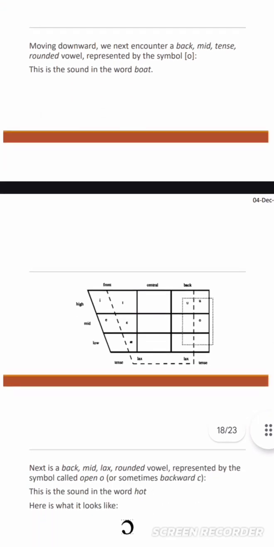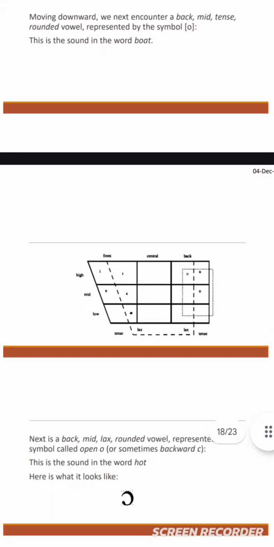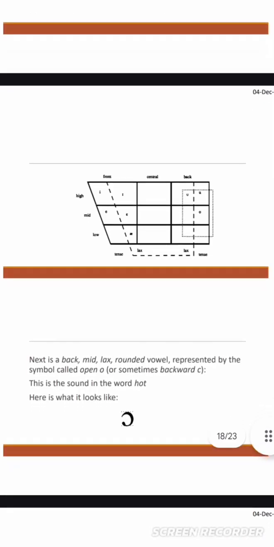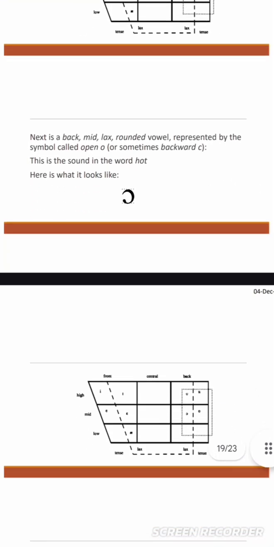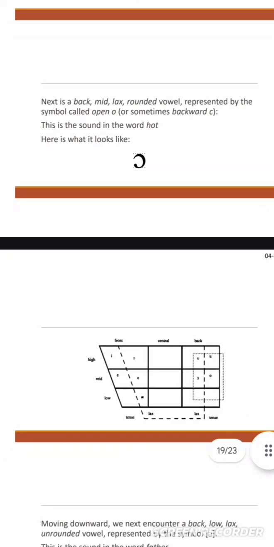Moving downward, we next encounter a back, mid, tense, rounded vowel represented by the symbol o. This is the sound in the word boat. It is a back mid vowel.